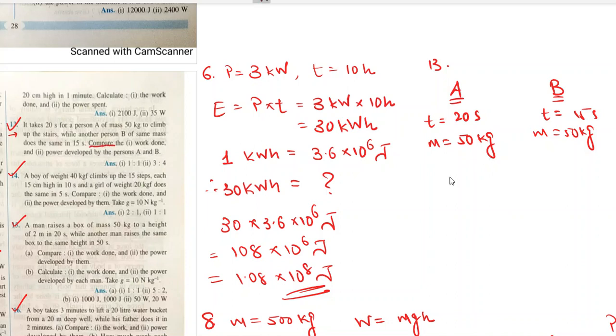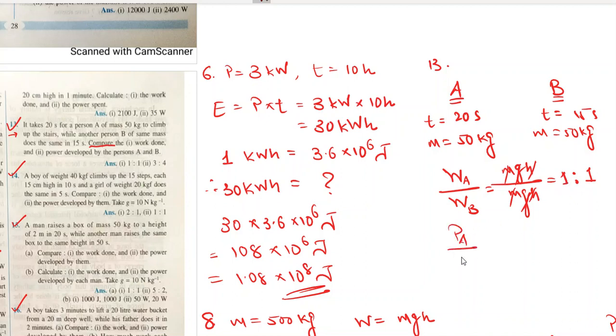Okay, so work done by A upon work done by B is equal to mgh upon mgh. Now both have the same mass, g is same, height is same, so work done by both of them would be the same, 1:1.